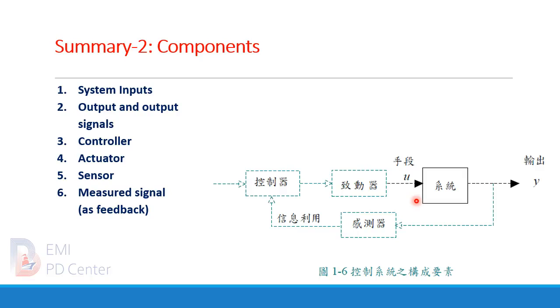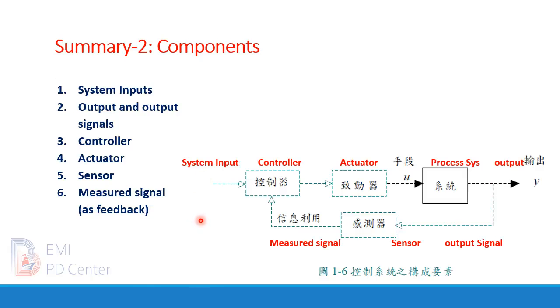Summary 2, components. We have mentioned the system inputs, outputs, and the controller, actuators, sensors, and major signals, as we can see from the block diagram. And more importantly, there may be disturbance, in Chinese we can call it 干扰, from outside of the system.